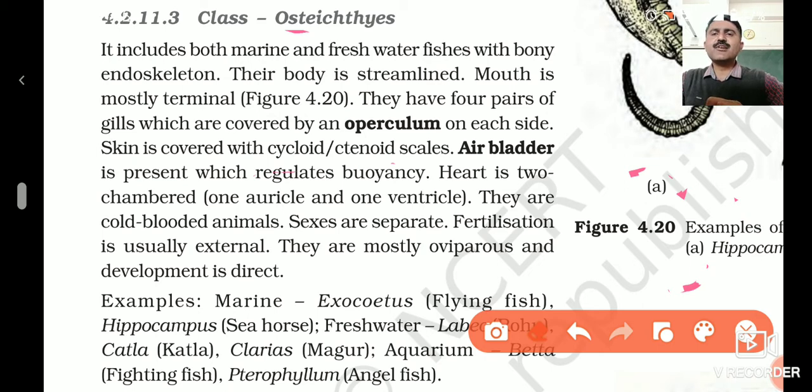Now these also have a lateral line system. As we mentioned earlier, the lateral line system works as a sensory organ. It is present on both lateral sides of the body. Another feature, if we look into the swim bladder or air bladder, we have already discussed, it is located dorsal to the digestive tract and provides buoyancy.